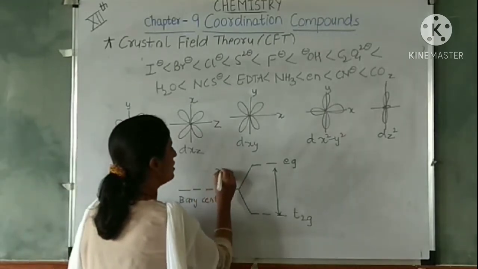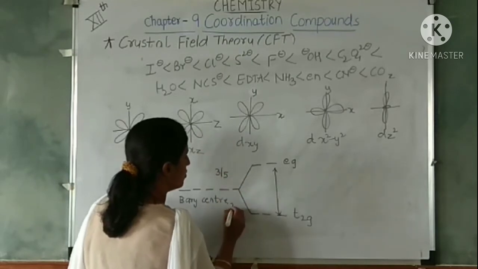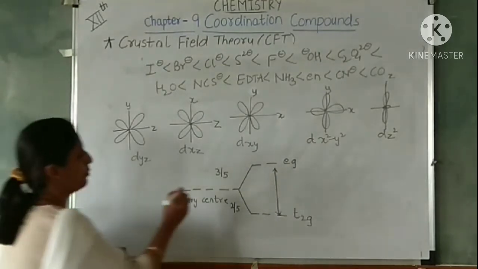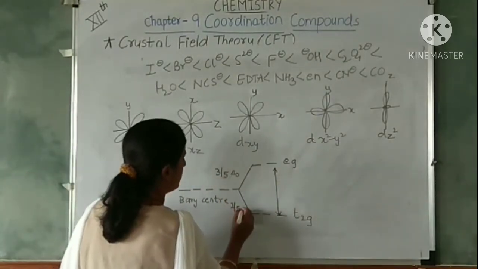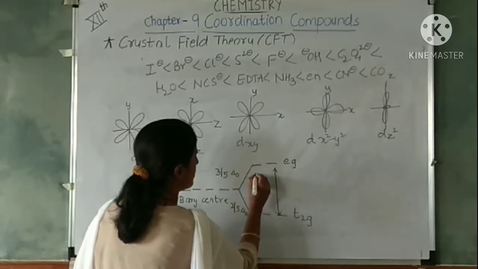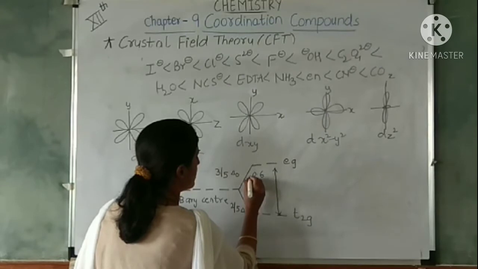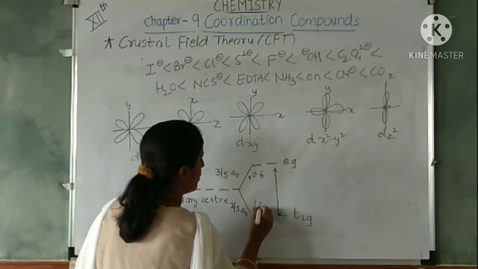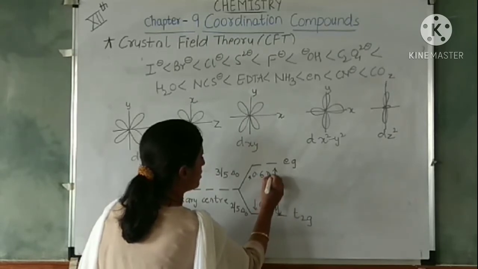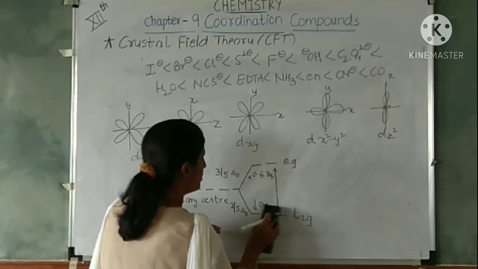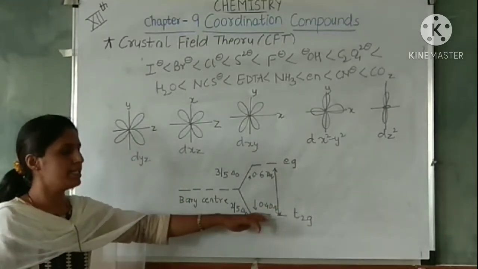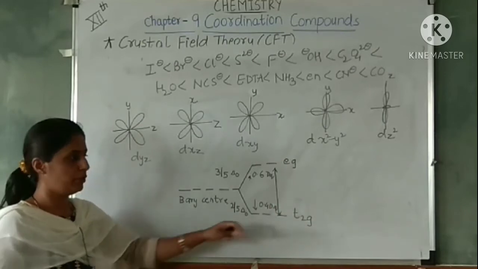Now this is 3 by 5 and this is 2 by 5, or this can also be written as 0.6 and 0.4. This is increased by 0.6 Dq and these orbitals are lowered by 0.4 Dq.